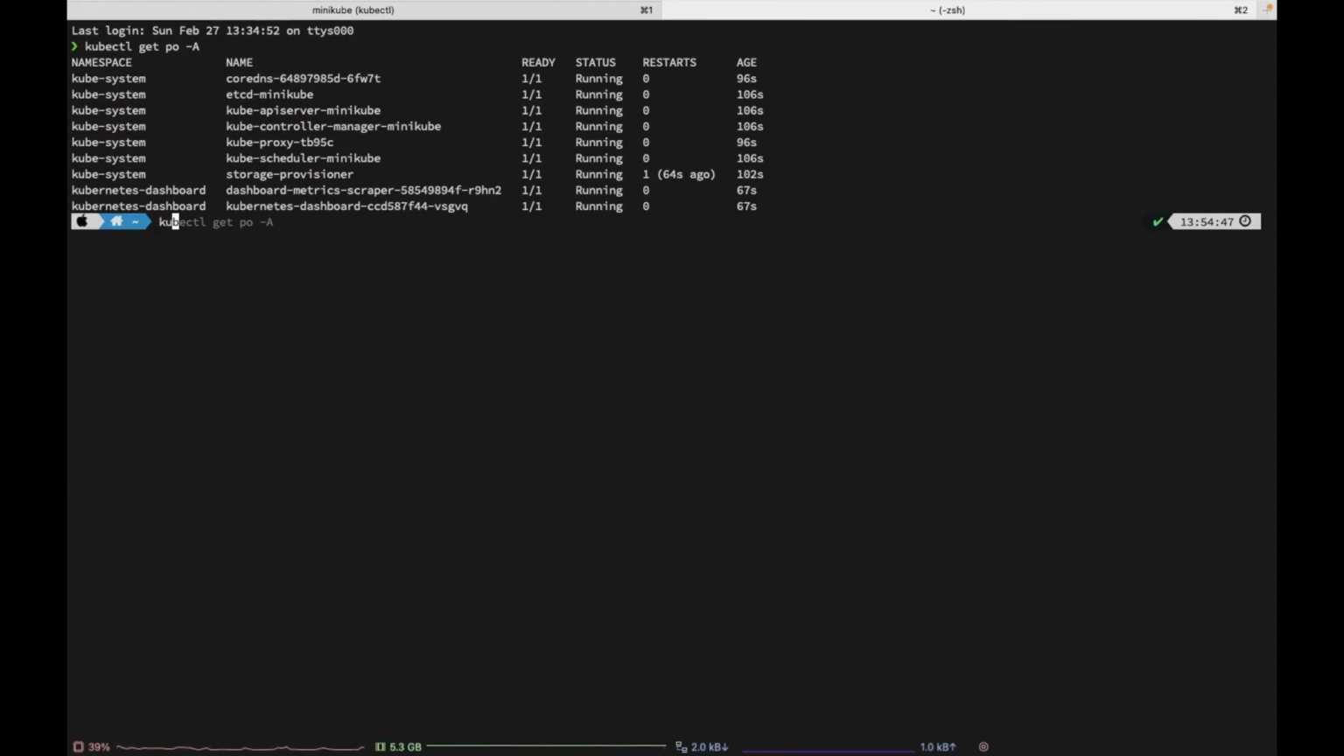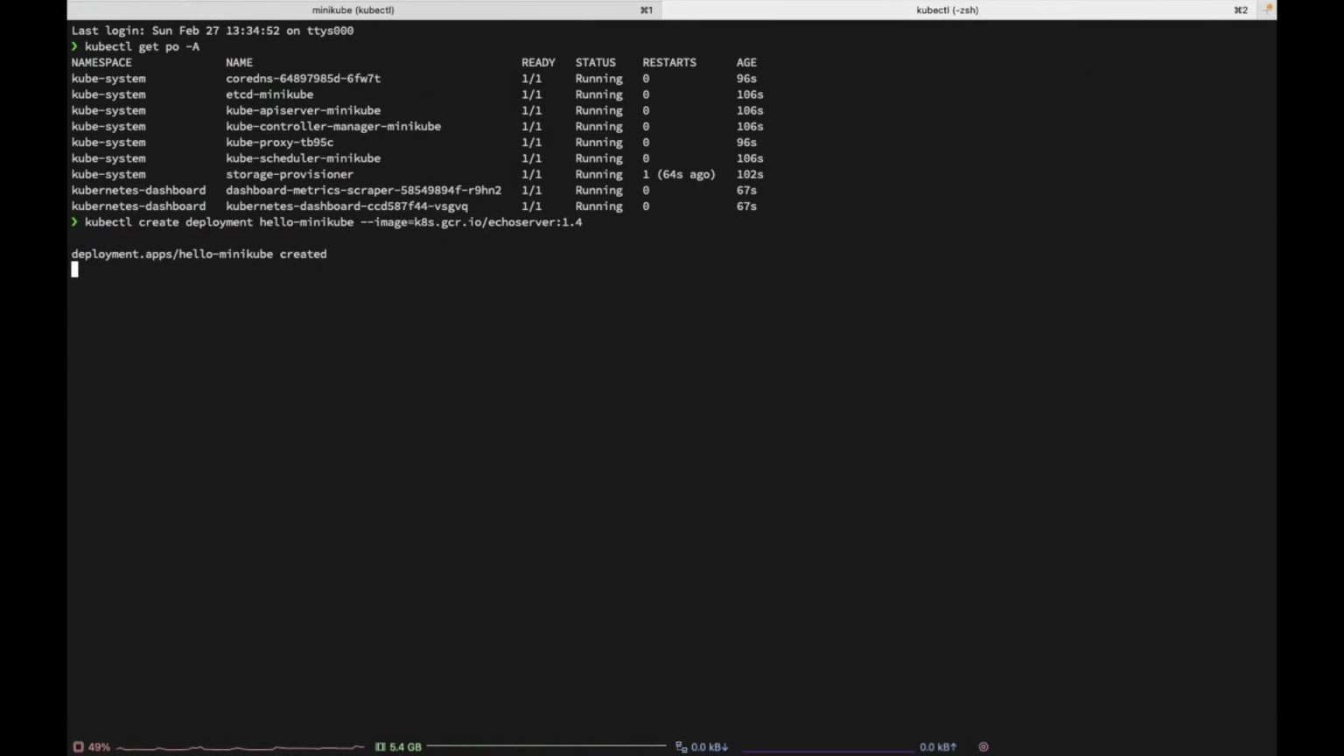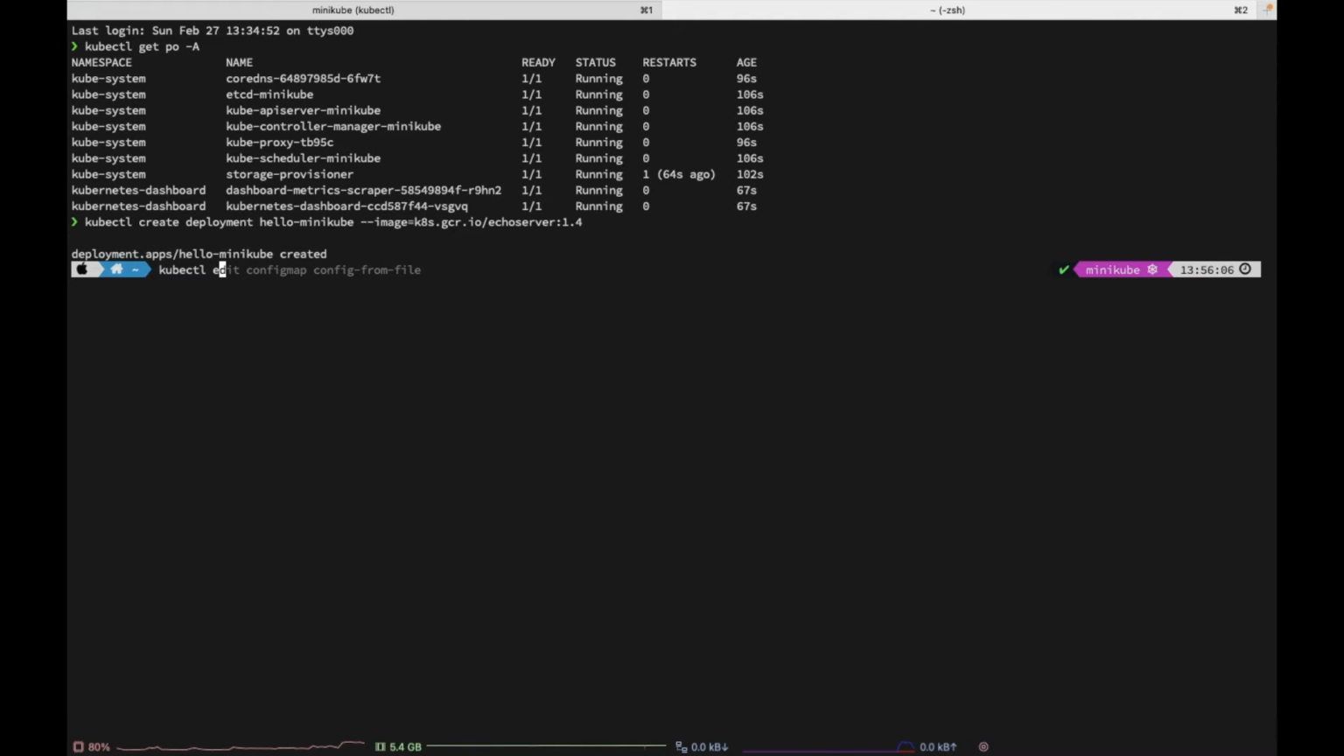So what I'm going to do, I will say kubectl create deployment. I will type the name of our deployment as hello-minikube. Then I will use the same image, and okay, no problem. I will create this deployment, and also I need to expose the deployment. So kubectl expose deployment hello-minikube, and the type will be NodePort.